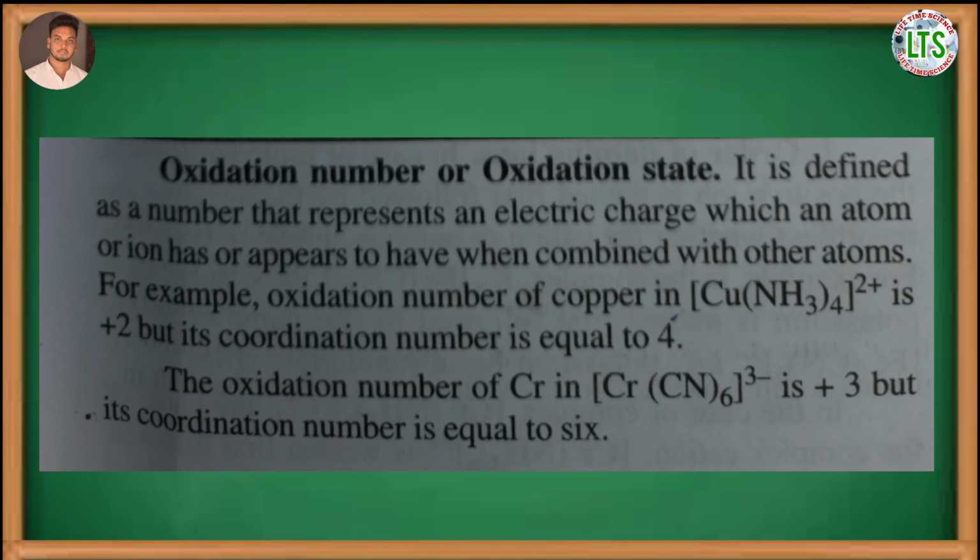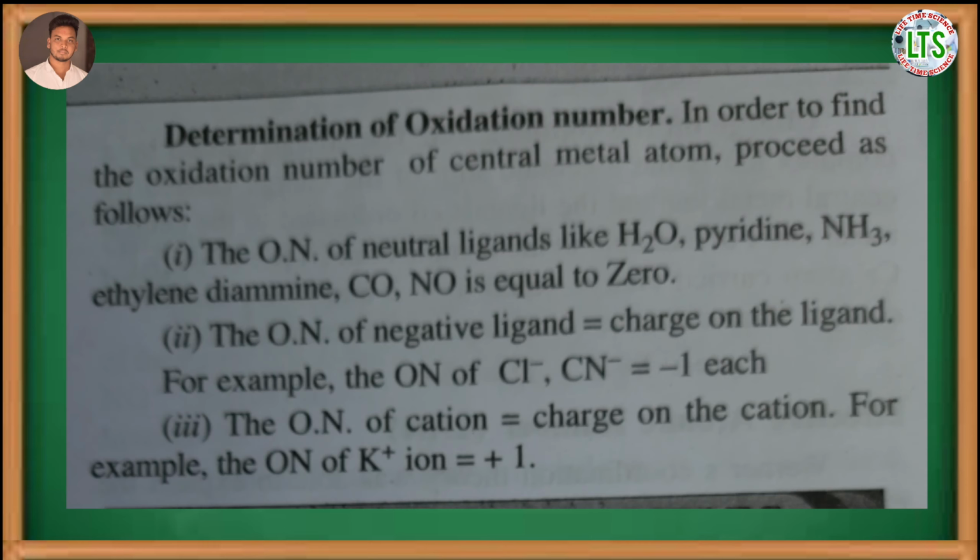Next is oxidation state or oxidation number. It is defined as the number that represents an electric charge which an atom or ion has or appears to have when combined with other atoms. For example, the oxidation number of copper in the complex [Cu(NH3)4]2+ is +2, but the coordination number of copper is equal to 4 in this complex.